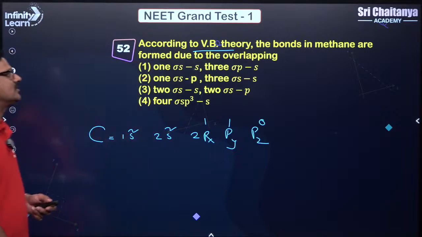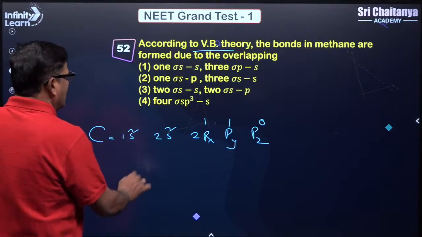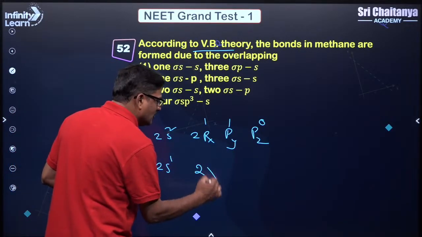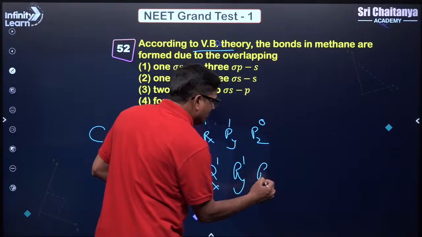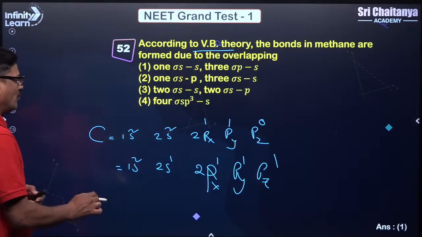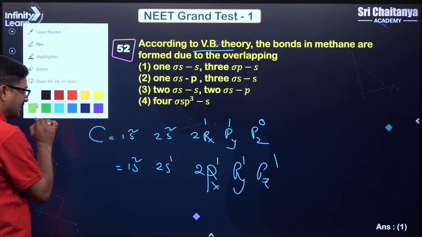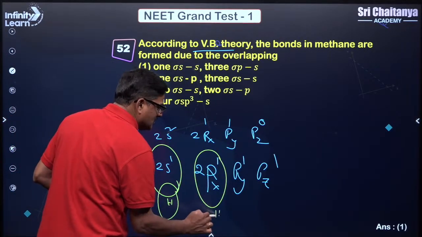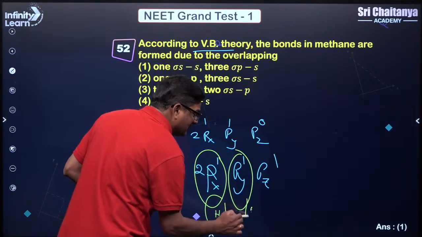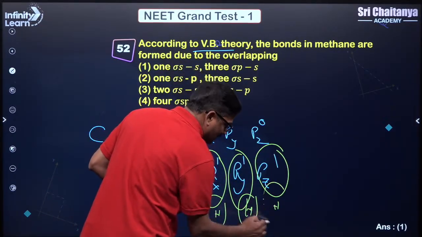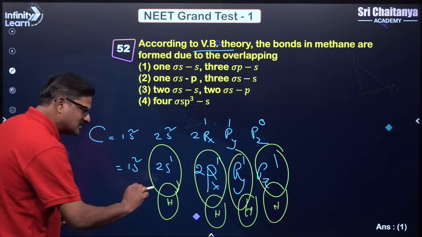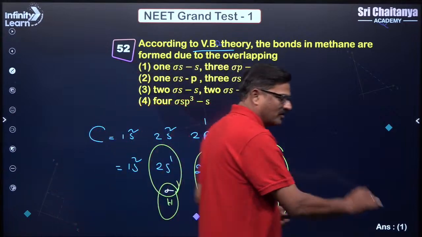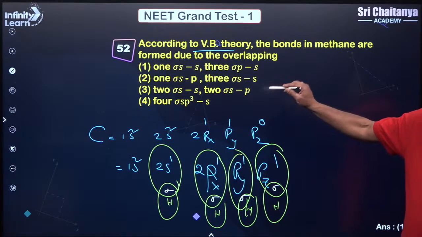After excitation, carbon is going to be 1s2, 2s1, 2px1, py1, pz1. So in this case it is going to form bonds with the s orbital of hydrogen, without hybridisation, this bond formation is possible. So all of them will be sigma bonds. This is a sigma bond, this is a sigma bond, sigma bond, sigma bond. According to VBT it will be like this.